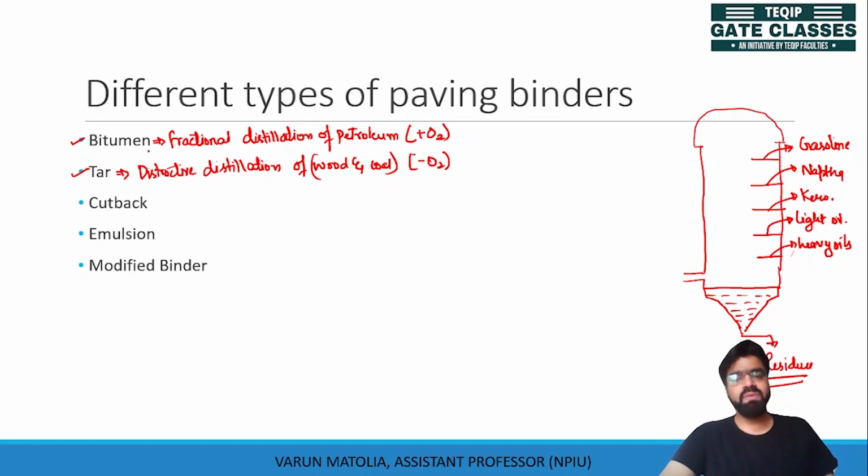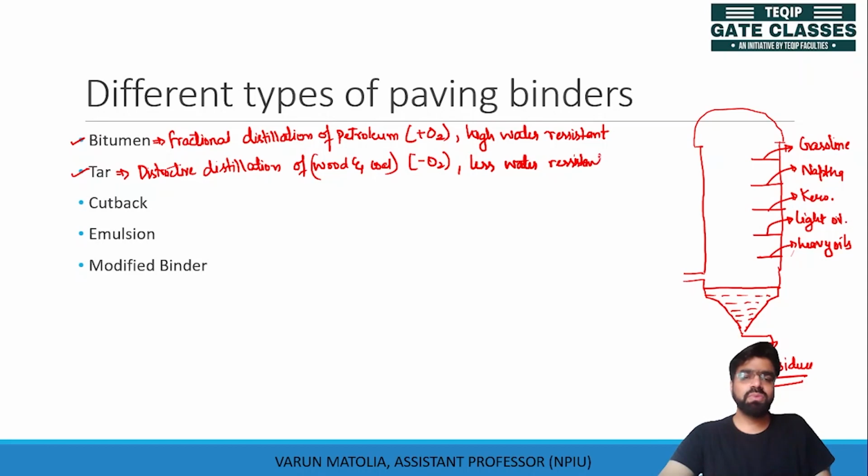If we compare bitumen with tar, bitumen is highly water resistant, and tar is less water resistant. Bitumen has a specific gravity. We will talk about the specific gravity later on also. But for comparing, we can say the specific gravity of tar is comparatively higher.